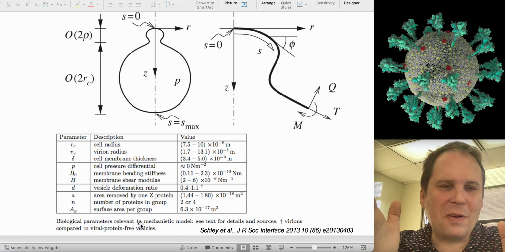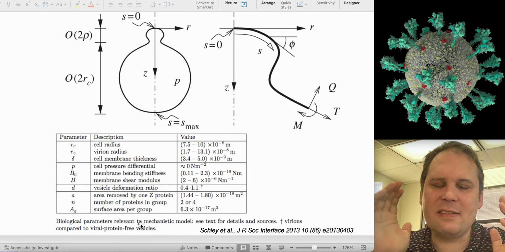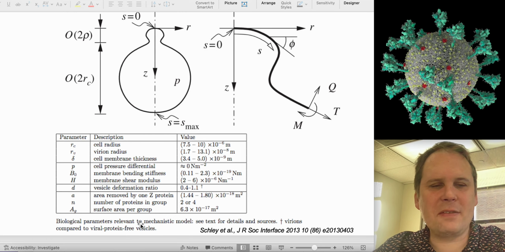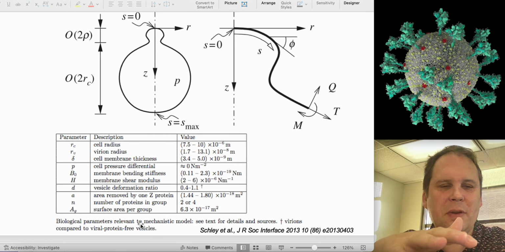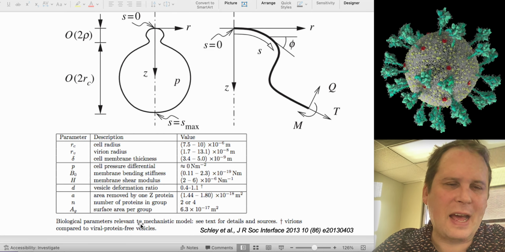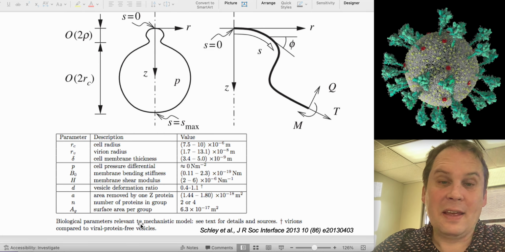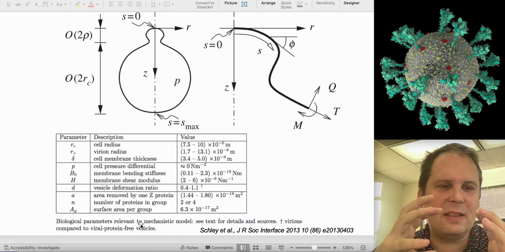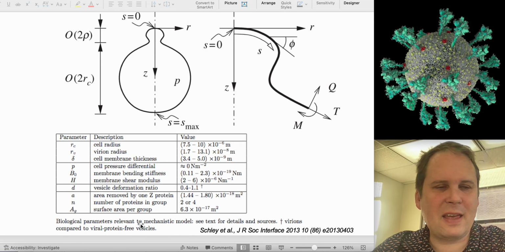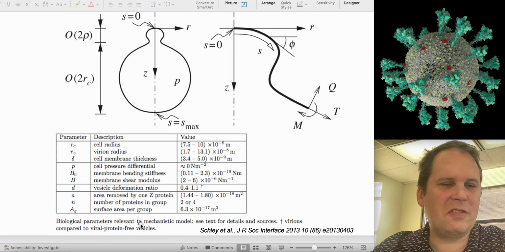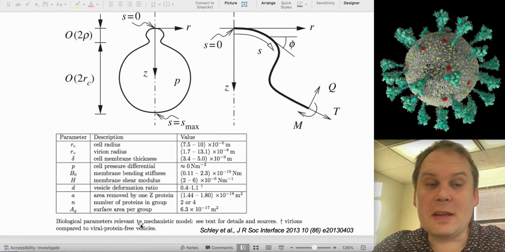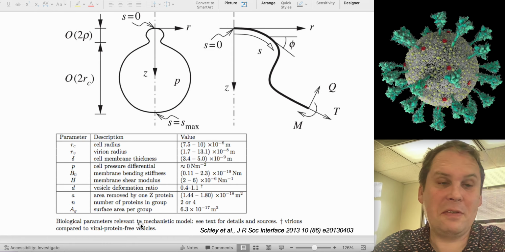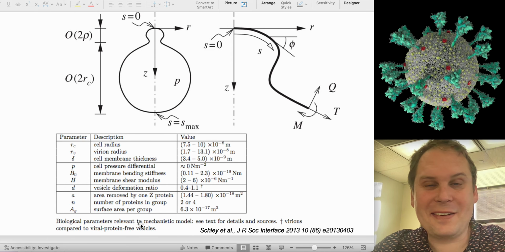But one model that describes this very nicely is derived from equations that show what happens when you take a balloon and press it between two panes of glass. Like, how does the balloon deform? And so, using that and using things that we know about the virus and how tightly the different proteins interact and how resistant they are to changes in osmotic pressure, for example, like the saltiness of the water around them, you can figure out a lot about the virus.